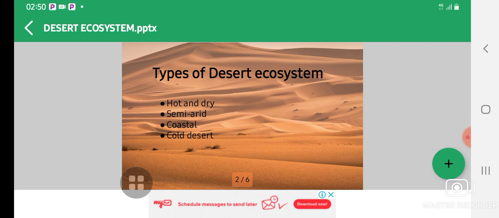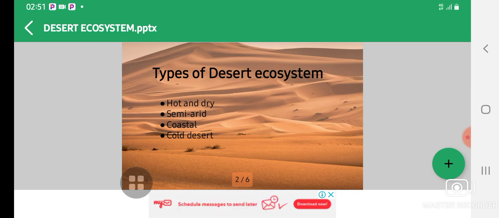This desert ecosystem is quite similar to the hot and dry desert ecosystem. This kind of ecosystem has hard rocks, stable ground, and fewer sand dunes. And let's look at its temperature. It's not as extreme as the hot and dry desert ecosystem, but it has the Great Basin. The Great Basin is a good example of this semi-arid desert ecosystem. It receives more rain as compared to the normal desert ecosystem.